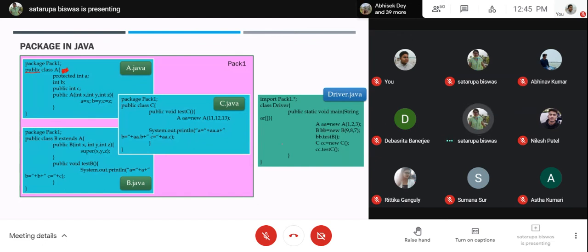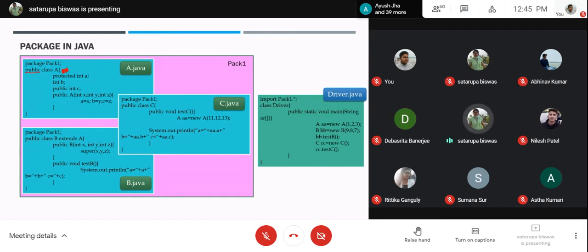Okay. Now, the driver class we have placed outside the package. There we have the driver class with the main function, and we are going to create objects of A, as well as an object of B. Using the B object, we are calling testB. Using the C object, we are calling testC. So all these things are present in our main function, which is present outside the package. When it is outside the package, we need to import the package pack1. I have written pack1.* because all these three classes we are going to use here.